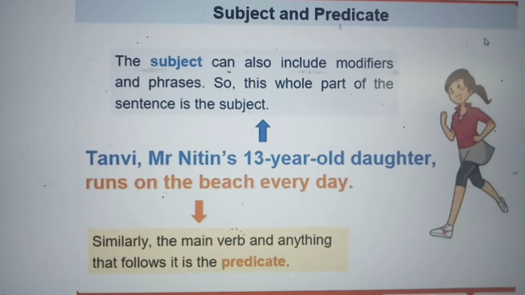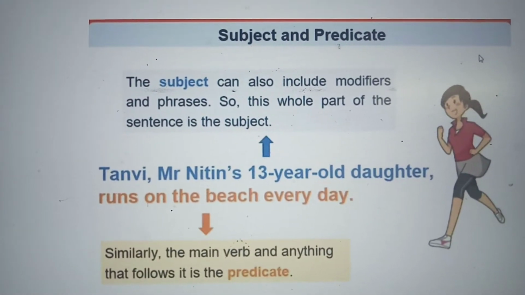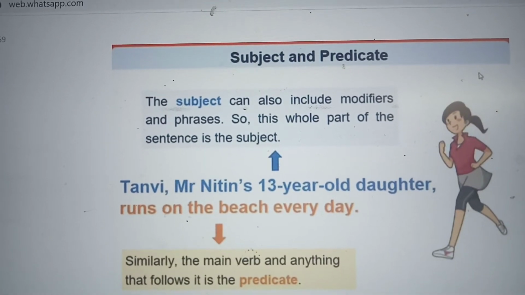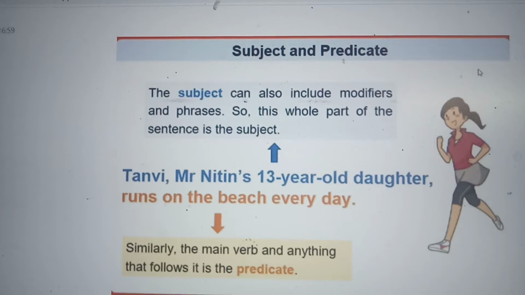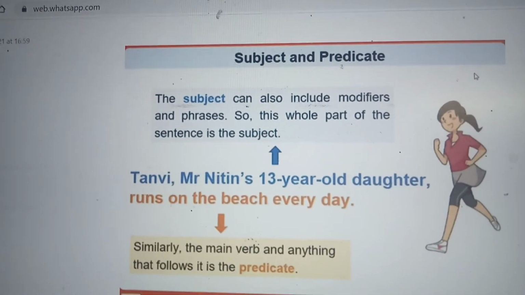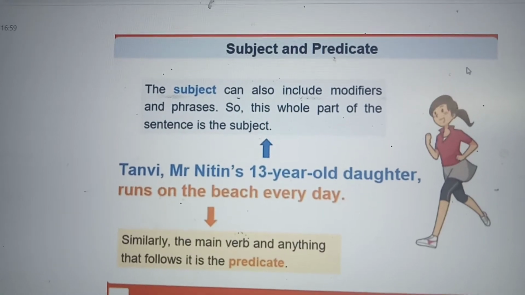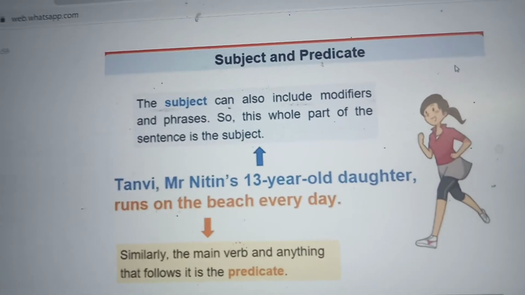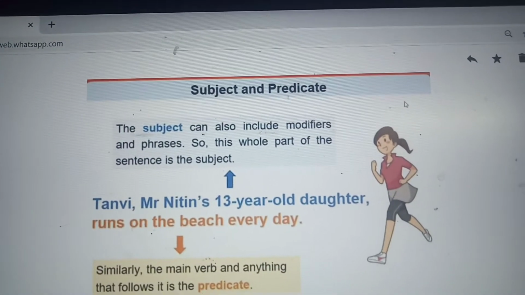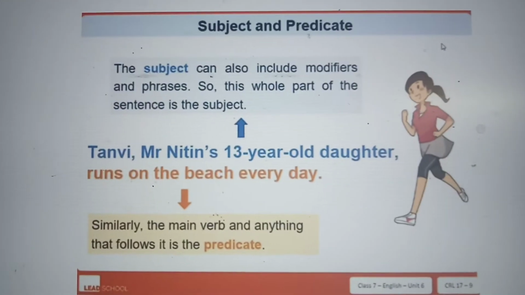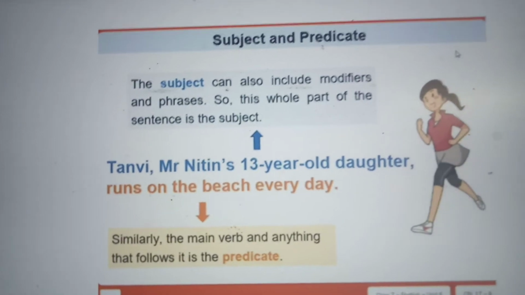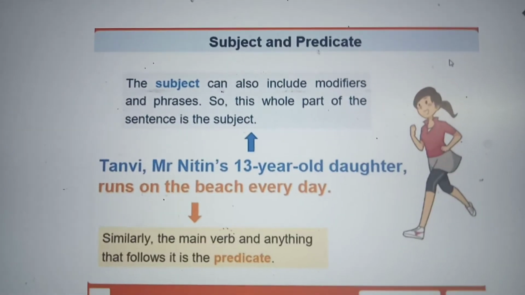Subject can also include modifiers and phrases. Phrases means 2 or 3 words together form a phrase. It is not a complete sentence. So this whole part of the sentence is subject. Tanvi, Mr. Nitin's 13-year-old daughter. Mr. Nitin's 13-year-old daughter is a phrase. That is about Tanvi only. So the whole thing which is given in blue here, Tanvi, Mr. Nitin's 13-year-old daughter is a subject here. Runs on the beach every day.